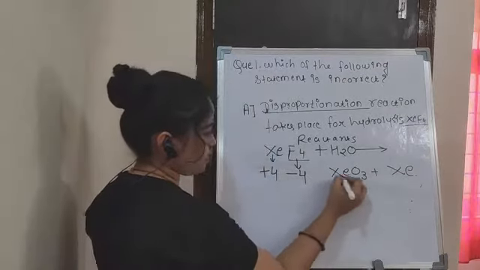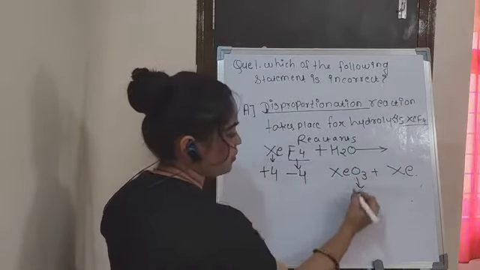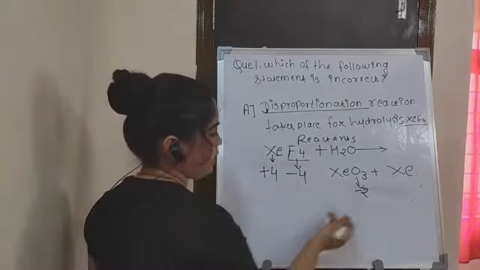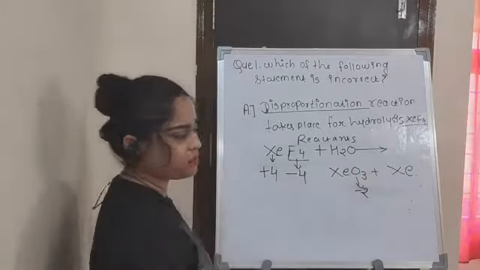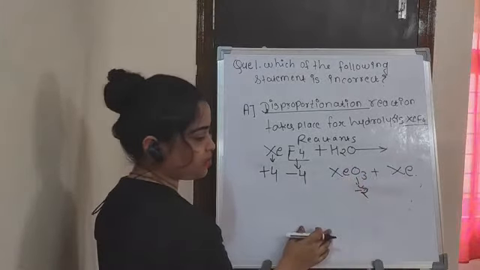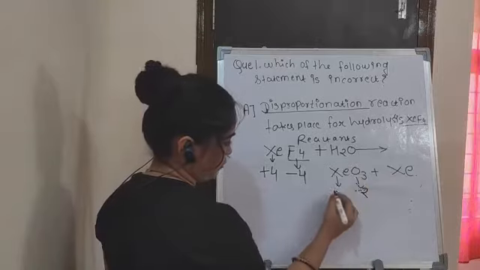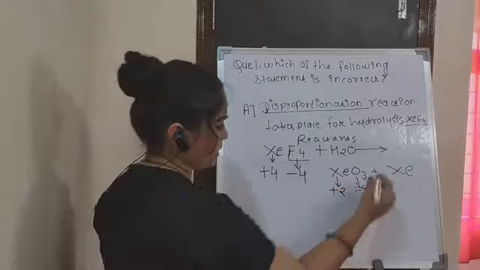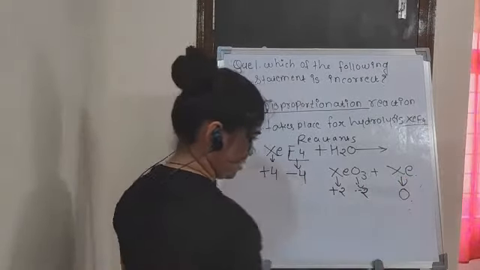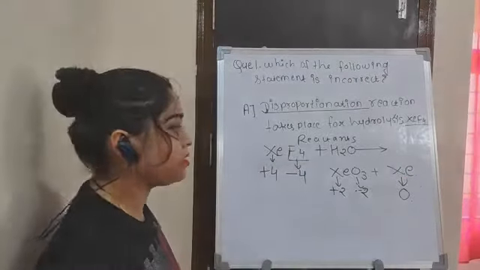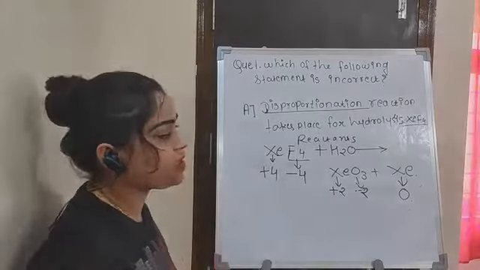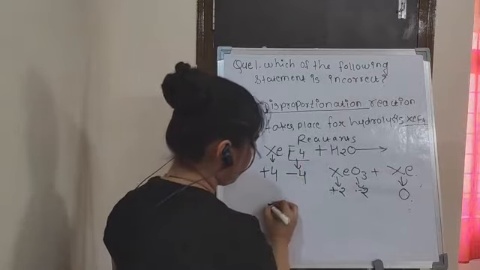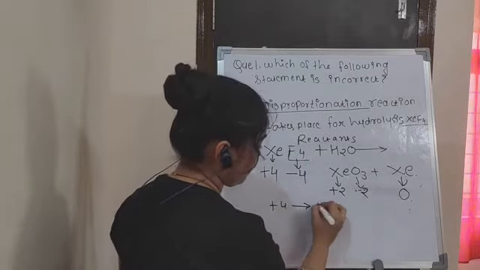So in case of xenon, here you can say oxygen has a -2 oxidation number. So here are 3 oxygens, but you can consider only -2 for oxygen. Therefore the xenon's oxidation number is +2. And here the xenon's oxidation number is 0. In any natural state, the element's oxidation number is 0. So as you can see here, from +4 to +2.